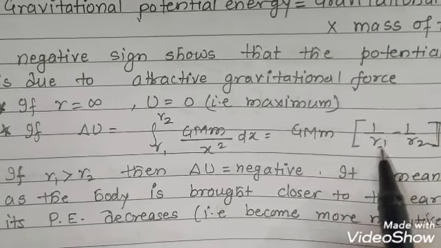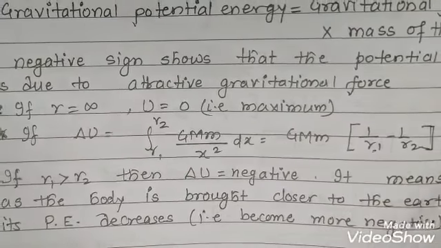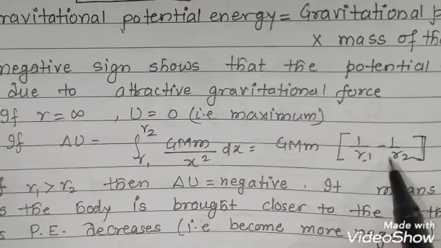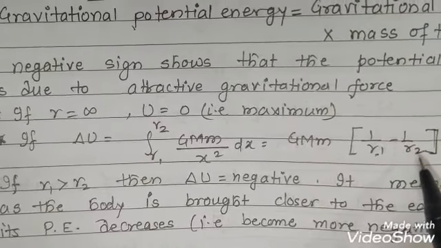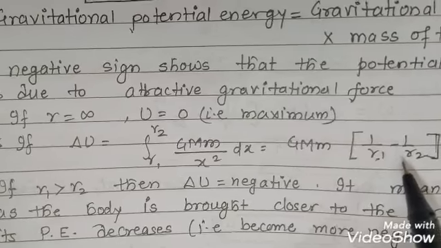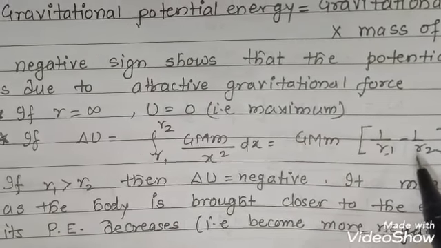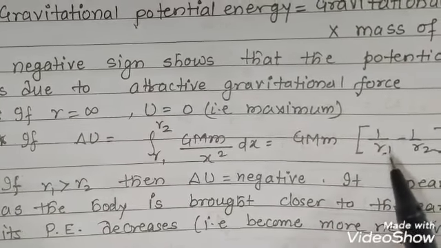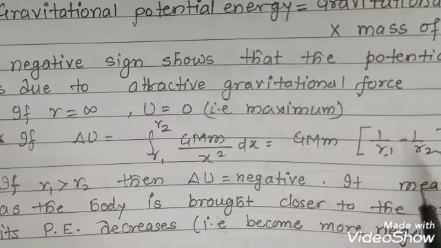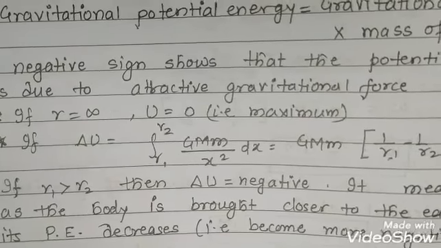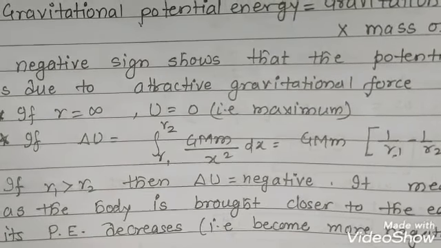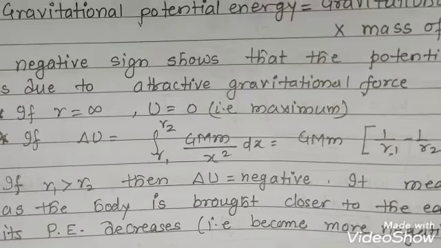As the body is brought closer to the earth, its potential energy decreases. Why does it decrease? Because it becomes more negative. As it becomes more negative, the value becomes lesser, that means the potential energy will decrease. So once again, when we bring any body closer to the earth, its potential energy decreases.